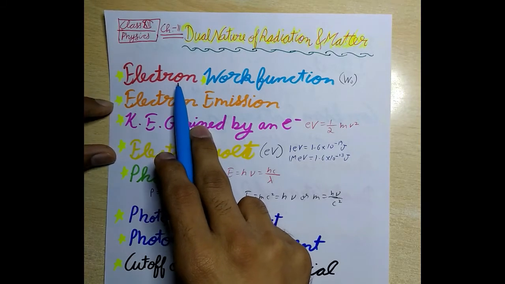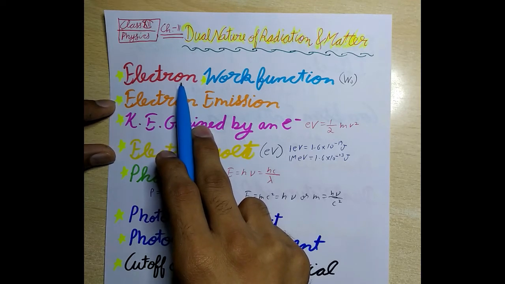It is an elementary particle having a negative charge of 1.6 × 10^-19 coulomb and mass 9.1 × 10^-31 kg.